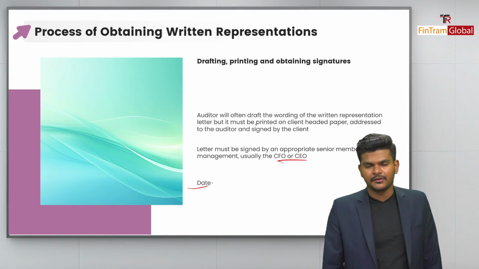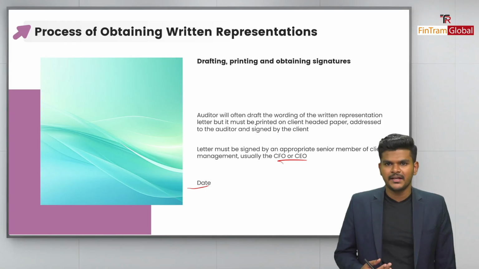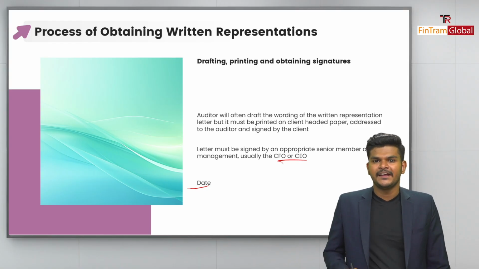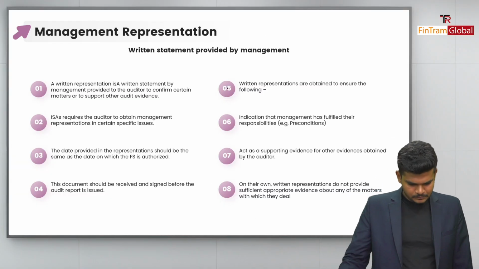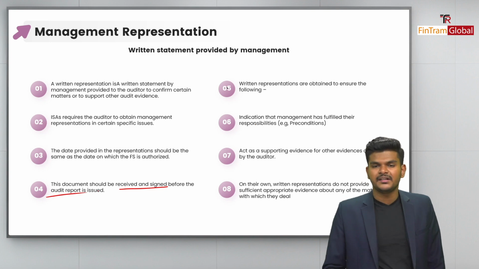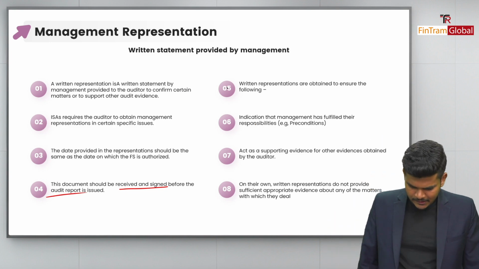So that's basically it. Okay, folks, this process needs to be understood. The content is always prepared by the auditor, right? Because we don't want any loopholes or anything coming into that particular agreement. So that's basically why. Now, what else? The document should be received and signed before the audit report is issued as well. That's also another important point. And yeah, that's basically it.